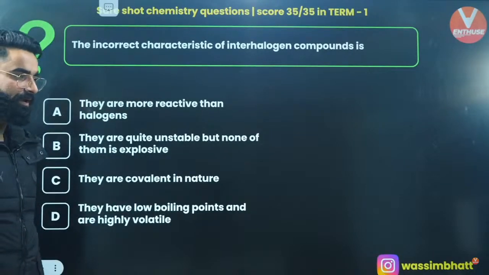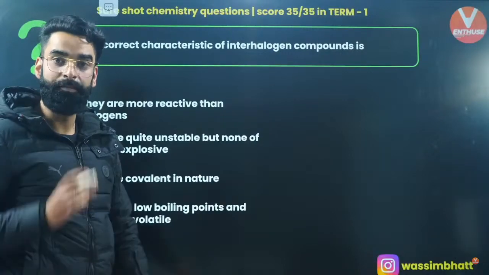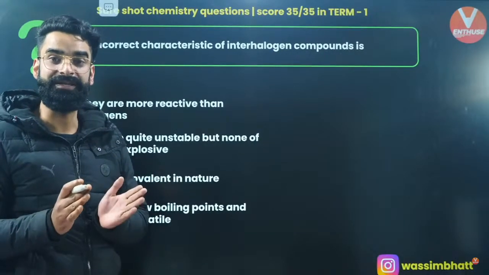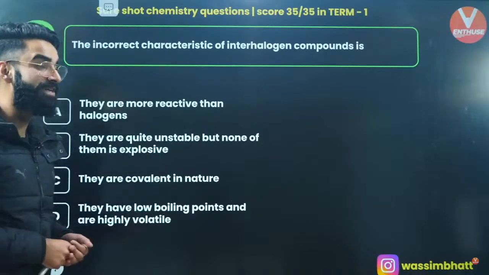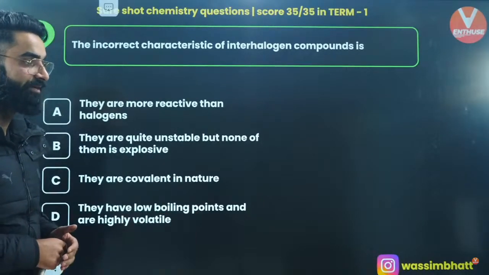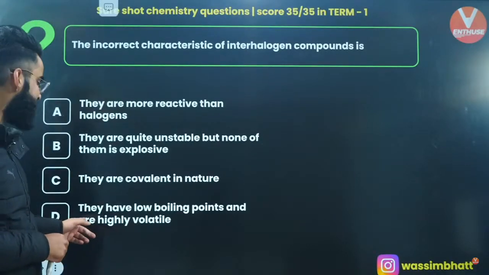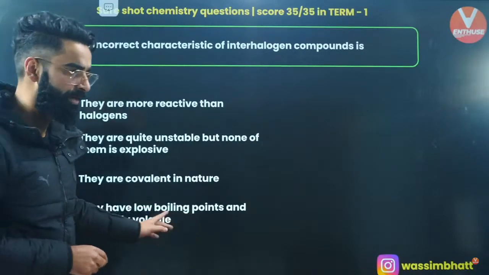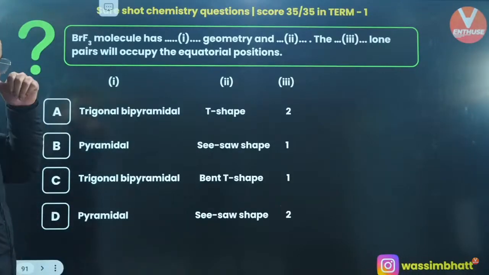Perfect? In case of interhalogen compounds, since they are covalent, right? But due to the electronegativity difference, they get a partial polar character, which makes their boiling point higher. Okay? And over here it's mentioned that they have got the low boiling point, which is not the case actually. Yeah? Moving on to one more.